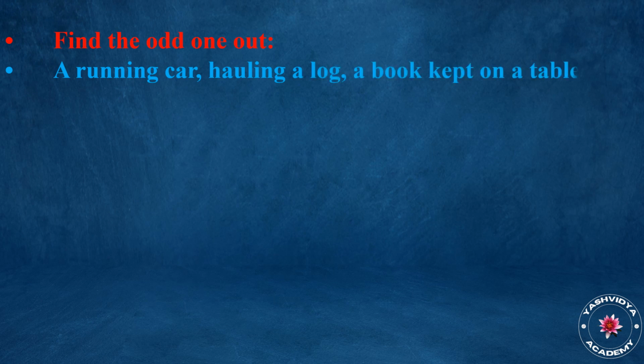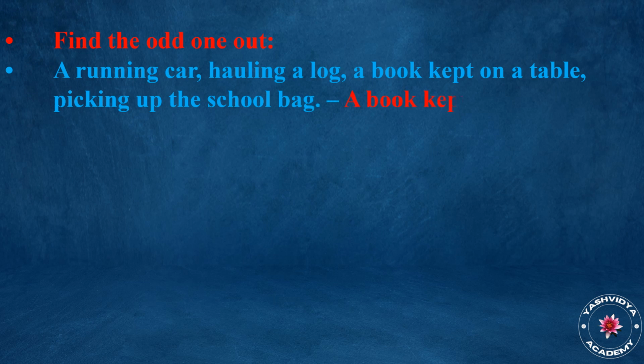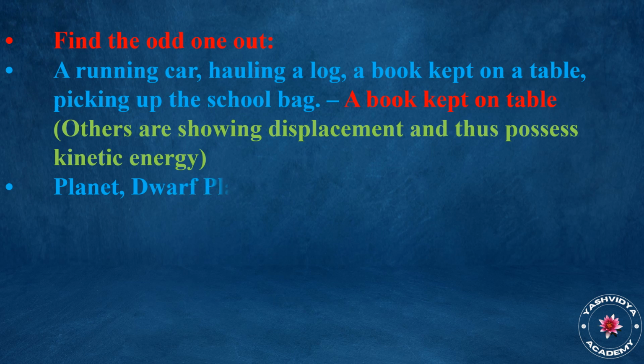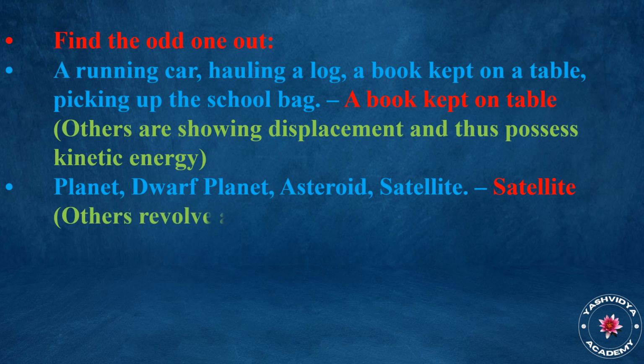Find the odd one out. A running car, hauling a log, a book kept on a table, picking up the school bag. A book kept on a table. Others are showing displacement and thus possess kinetic energy. Planet, dwarf planet, asteroid, satellite.